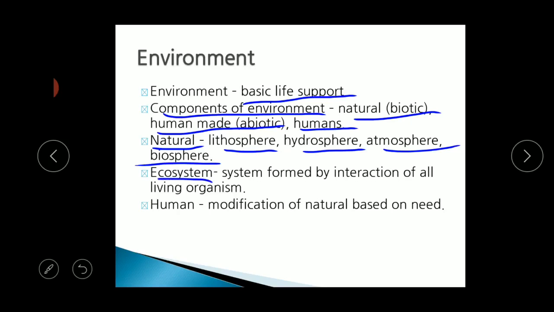And about the ecosystem, we learn what is ecosystem. A system formed by the interaction of all living organisms is called an ecosystem. For example, pond ecosystem. And what is man-made or human-made environment? Modification of nature based on their need. Modifying the nature based on our need is called human-made or man-made environment. For example, houses, bridges, parks, etc.